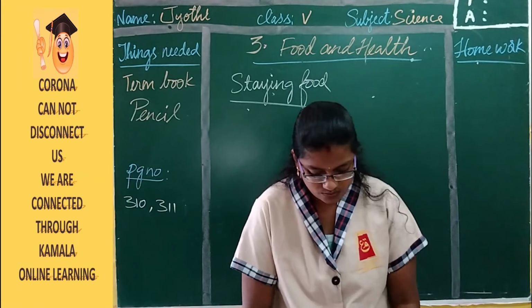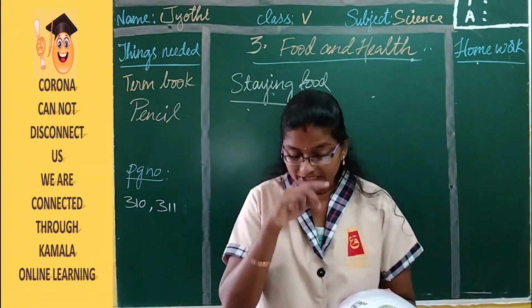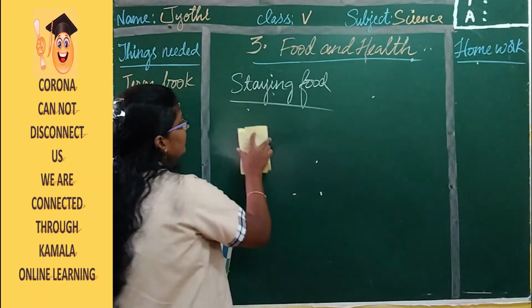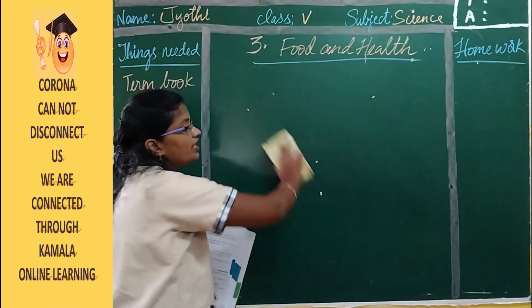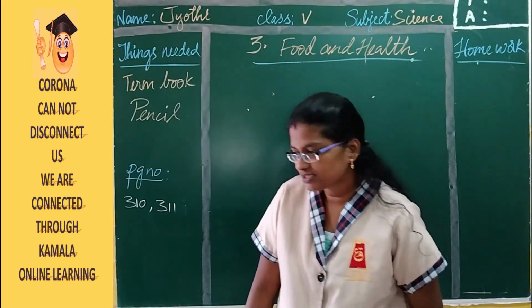Okay? So the next one is diseases. What are the different types of diseases? Which nutrient is going to fight with these diseases? Yes, think and tell me.